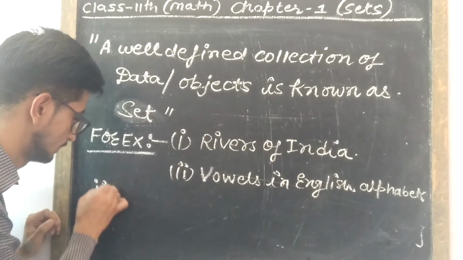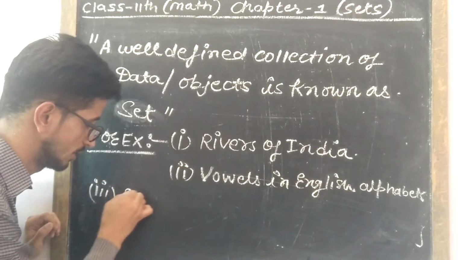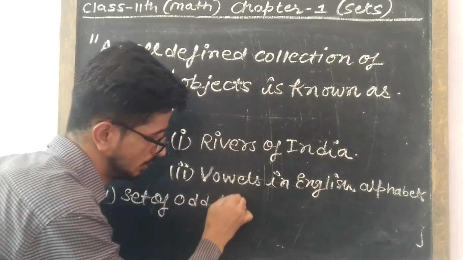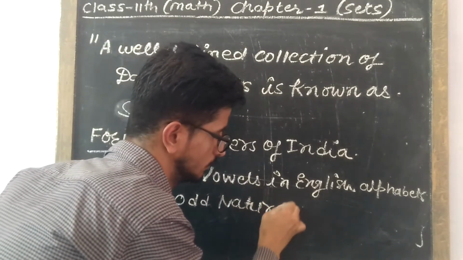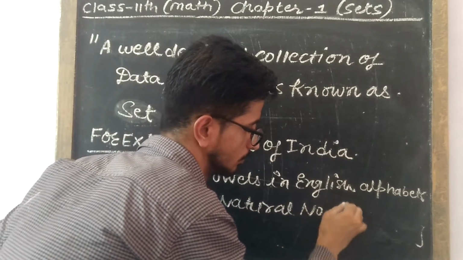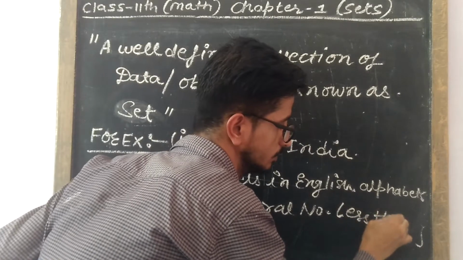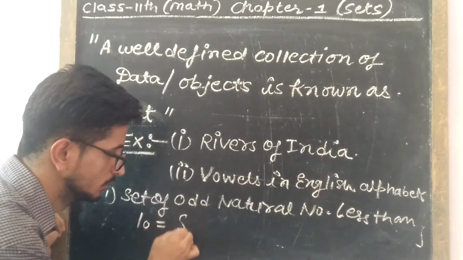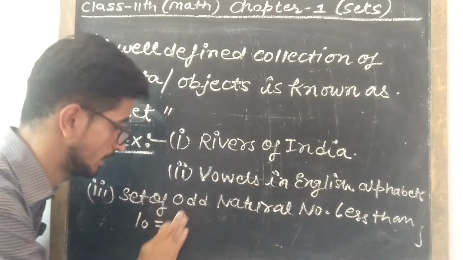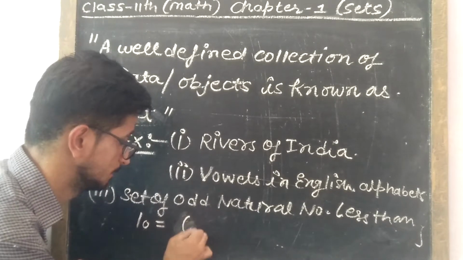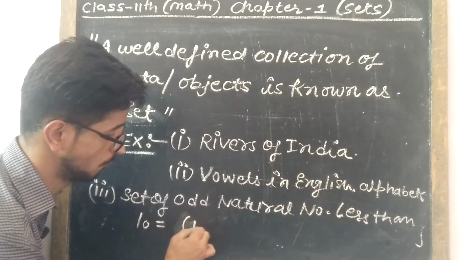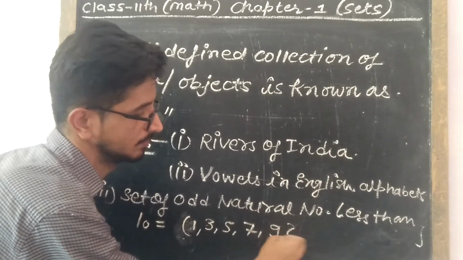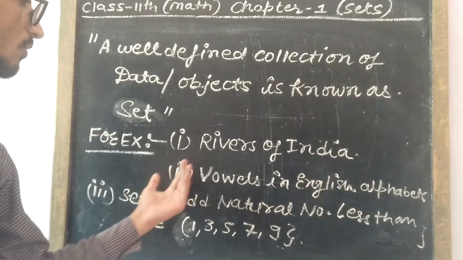Another example is the set of odd natural numbers less than 10. So what set will be formed from this? Which elements can come in it? 1, 3, 5, 7 and 9. Right? These are the following examples.